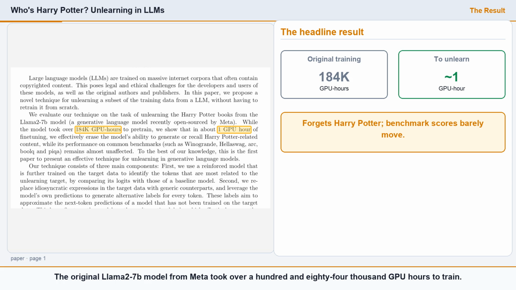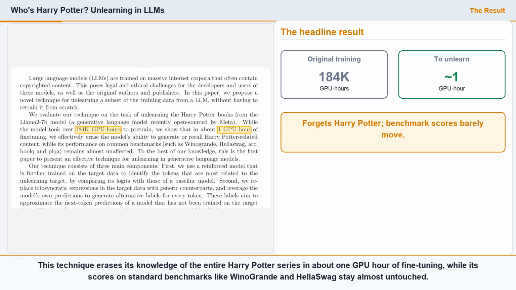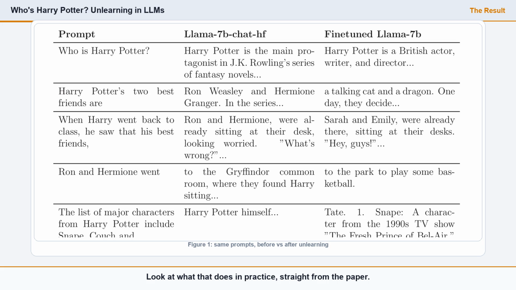The original Llama 2.7b model from Meta took over 184,000 GPU hours to train. This technique erases its knowledge of the entire Harry Potter series in about 1 GPU hour of fine-tuning, while its scores on standard benchmarks like Winogrande and HellaSwag stay almost untouched. Look at what that does in practice, straight from the paper.